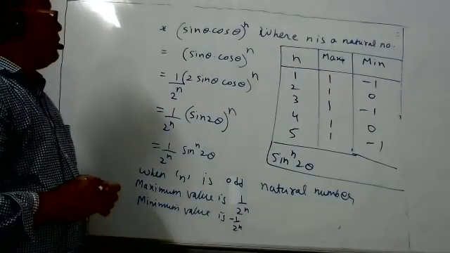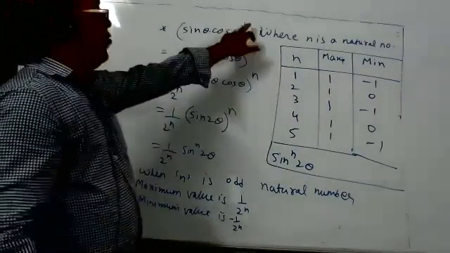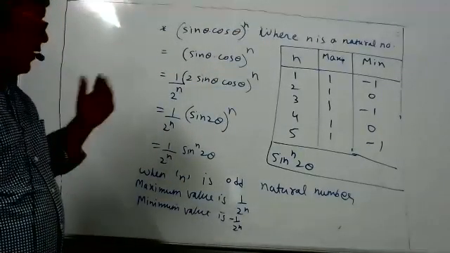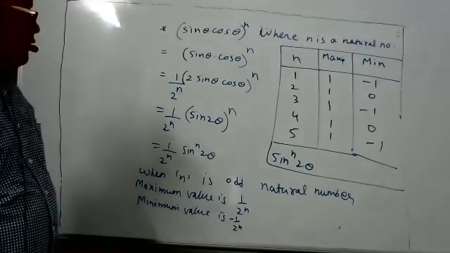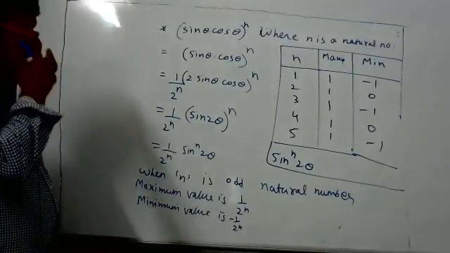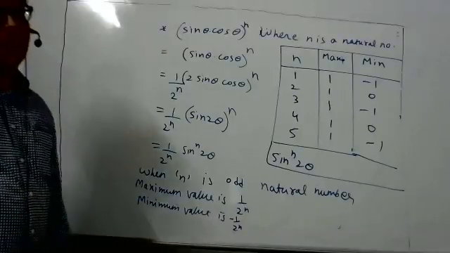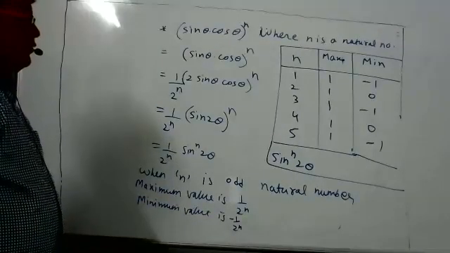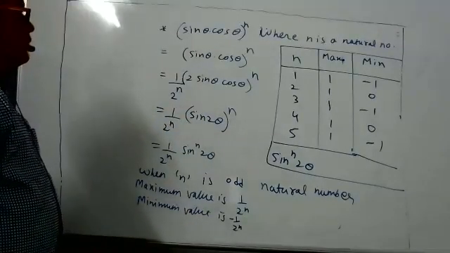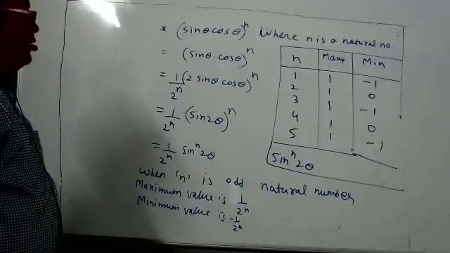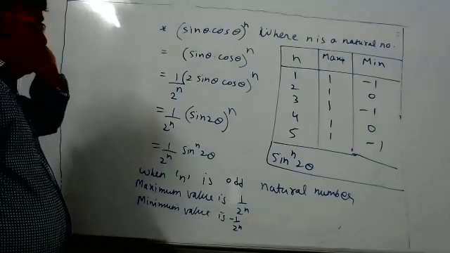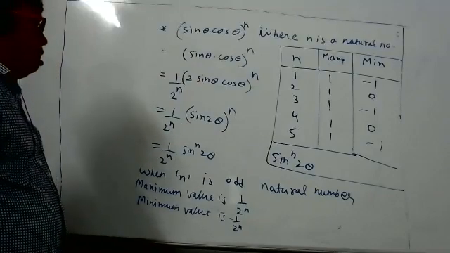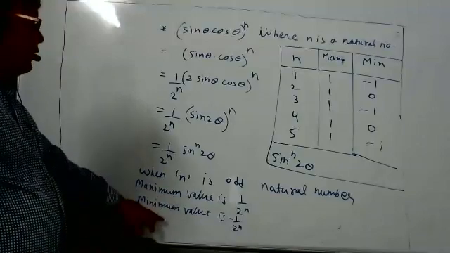So when the question comes, you have to check whether n is odd or even. For even n, the maximum value will again be the same, but the minimum will differ in both cases. Such types of questions can come in the exam. They may not come in mains, but in CET and such exams, they can come. Only the last 3 lines you have to write.